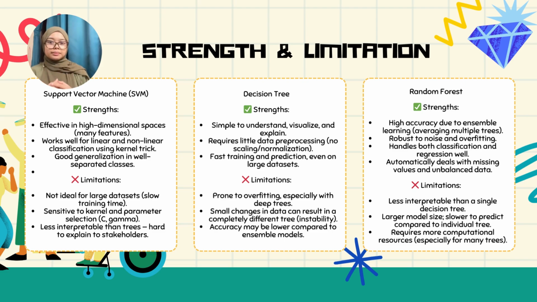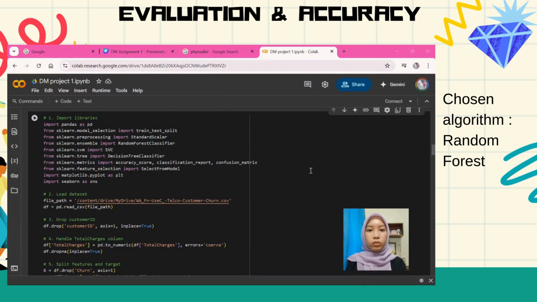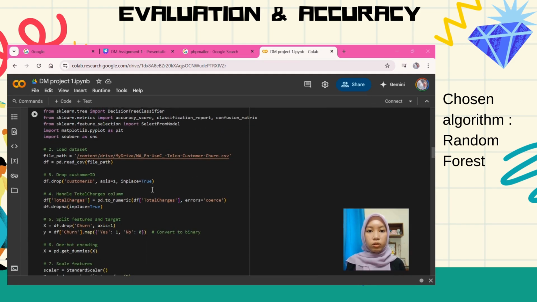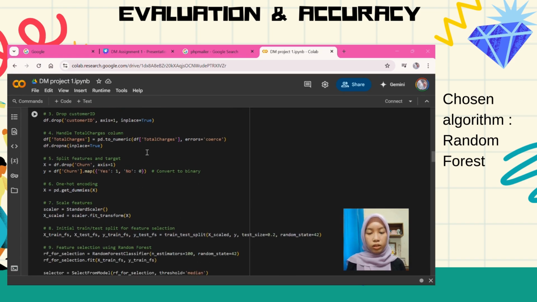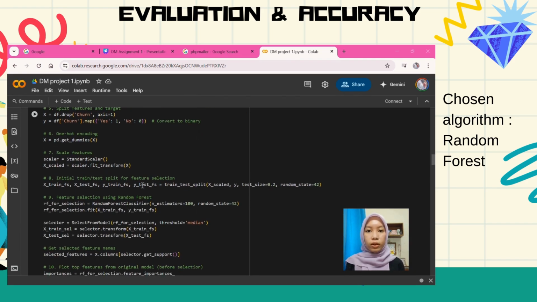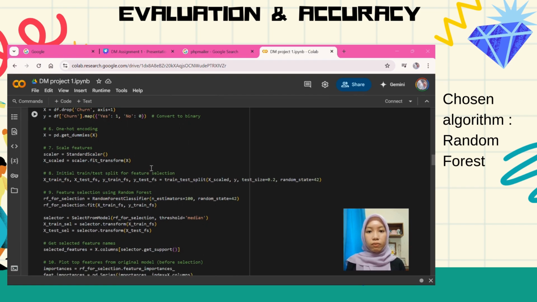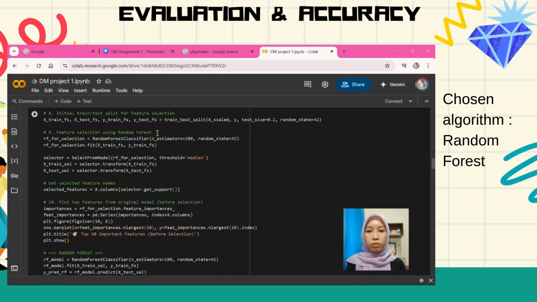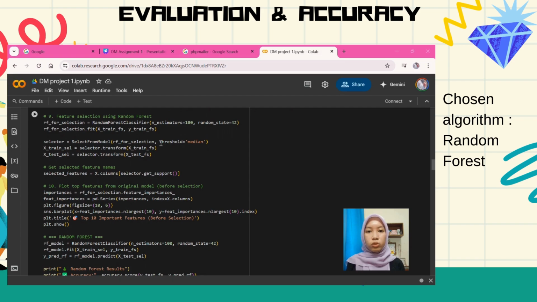Assalamualaikum, my name is Nur Anis Alia, and right now I want to show how we select the best algorithm for our model. First, I clean the data by removing unnecessary columns like customer ID and convert string numbers to numeric. I also handle missing values, encode categorical variables using one-hot encoding and scale the features to prepare it for modeling. Then, I use random forest to perform feature selection. This helps reduce the number of features and focus on the most important ones.